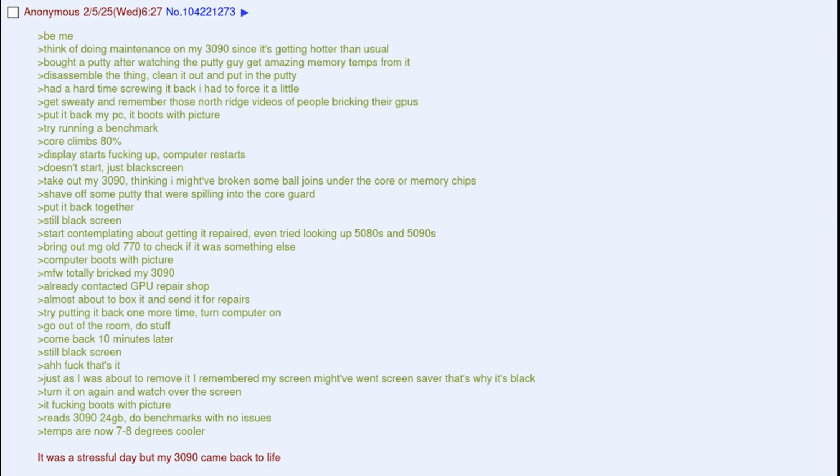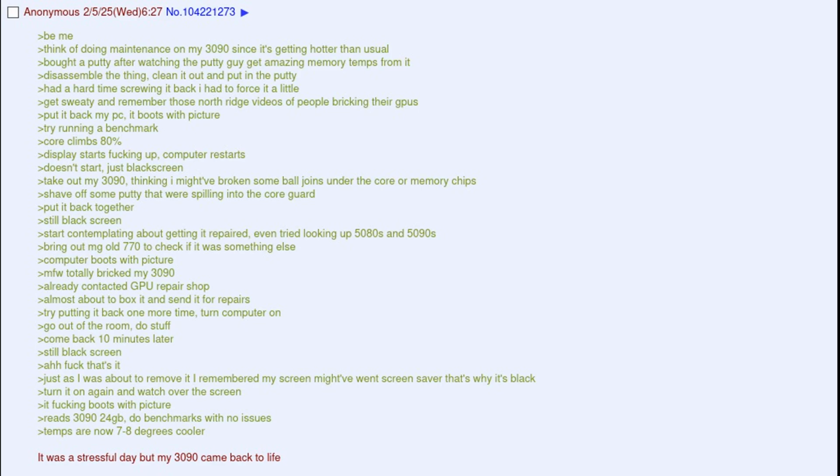Try putting it back one more time, turn computer on. Go out of the room, do stuff. Come back 10 minutes later. Still black screen. Oh fuck, that's it. Just as I was about to remove it I remembered my screen might have gone to screensaver, that's why it's black.